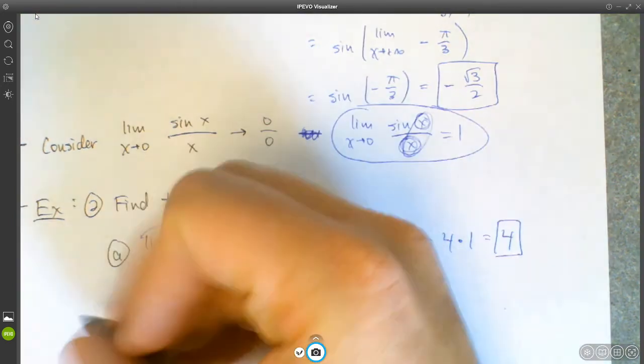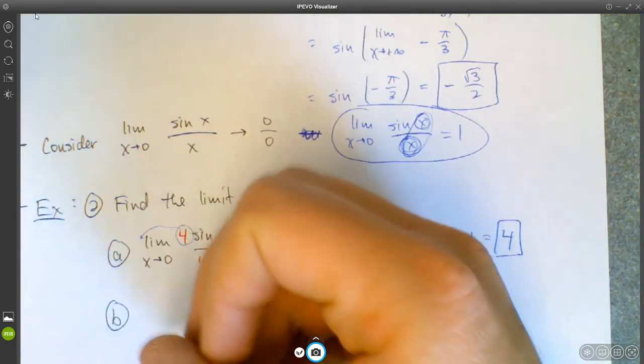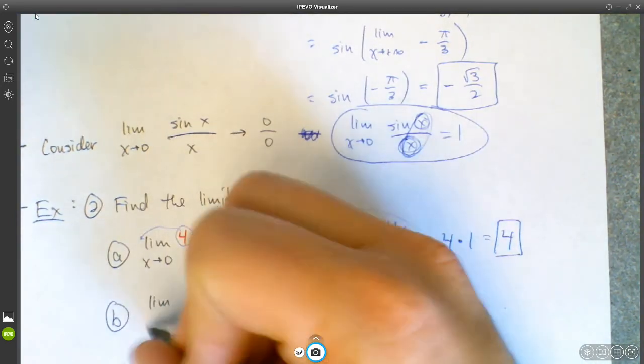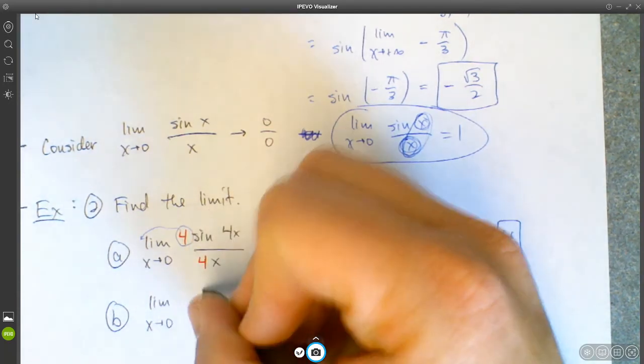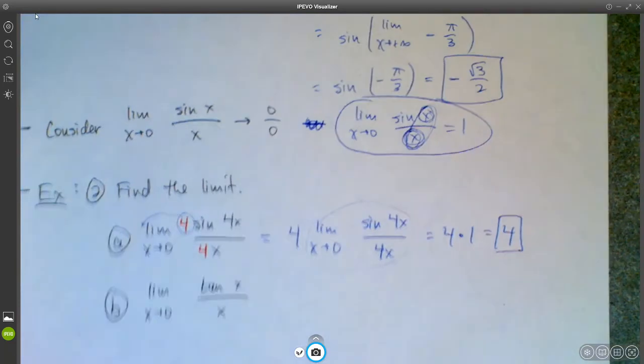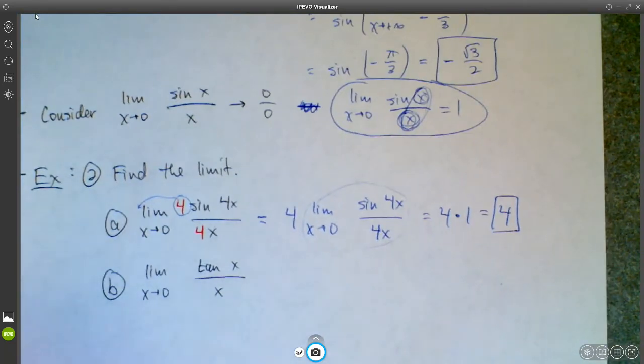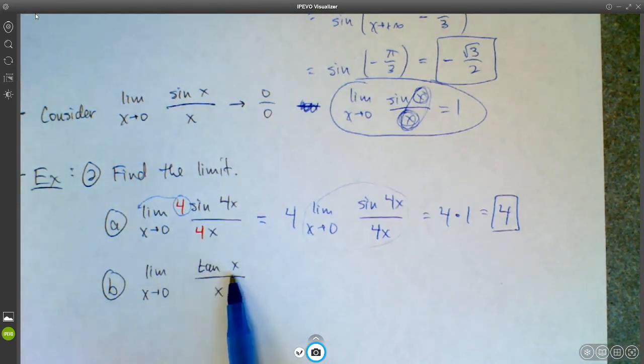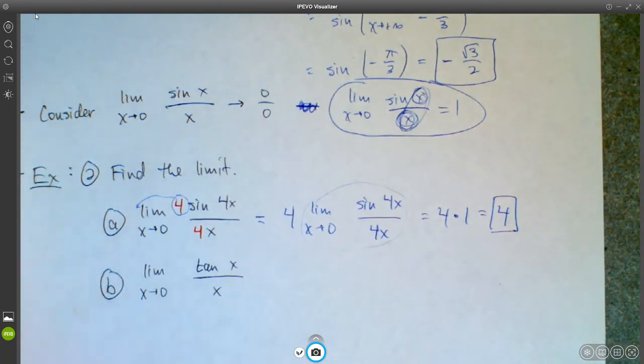So let me give you another example of this. So let's do limit as x approaches 0 of tangent x over x. You should always try direct substitution first, just to see. If we try direct substitution, though, we're going to get tangent of 0, which is 0, over 0. So we're going to get a 0 over 0, right? So we have to do some kind of algebraic manipulation.